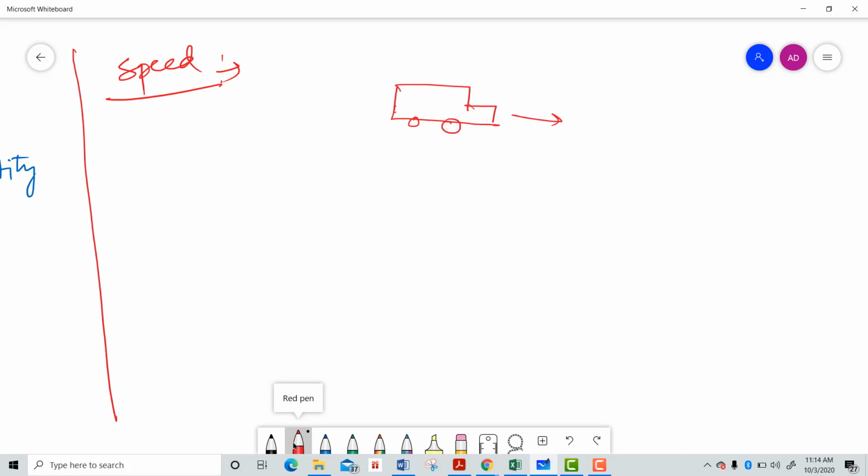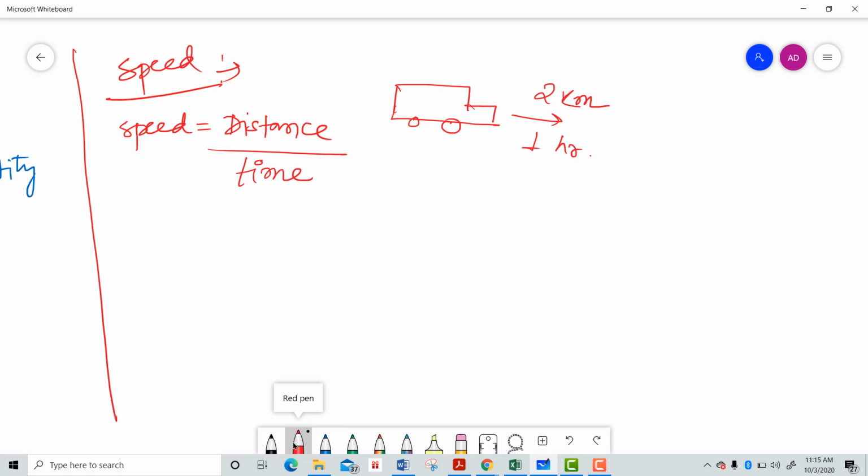The truck is moving in this direction, and it has covered a distance of 2 kilometer in 1 hour. It's a very less speed, na? That means the speed is the distance traveled divided by the time taken. Remember that speed is equal to the ratio of distance traveled to the time taken.